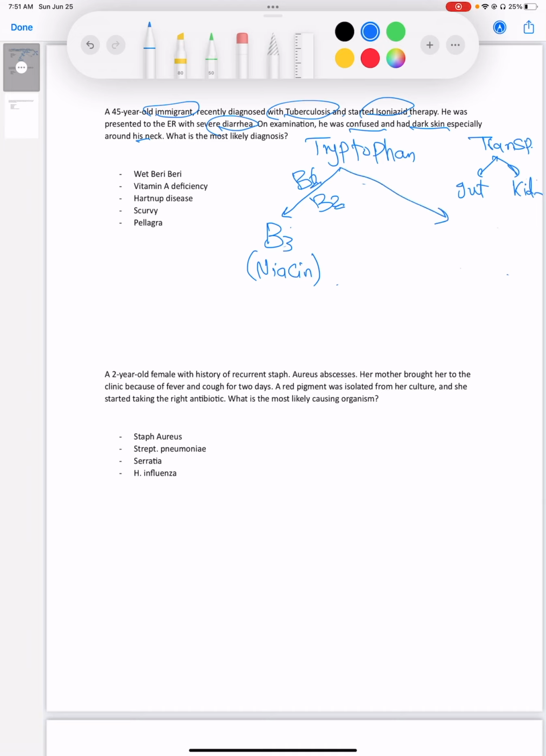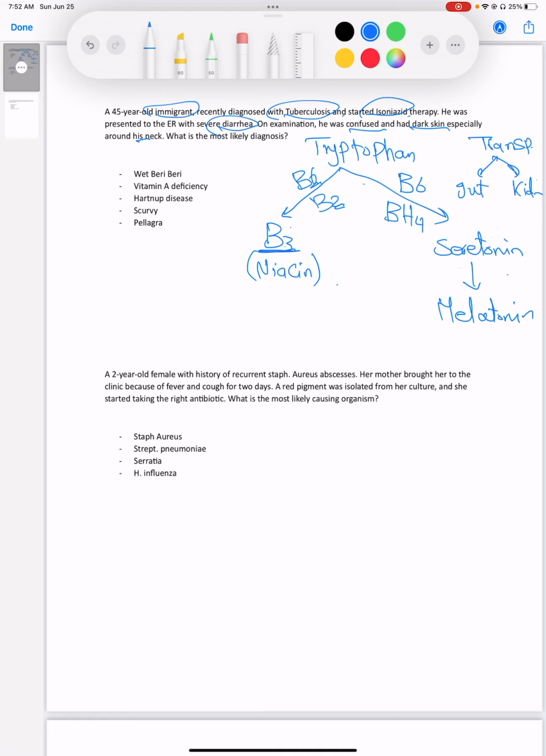And tryptophan also gives serotonin. And serotonin later on can be converted to melatonin, right? And we need two vitamins here as well, B6 and BH4. Okay, so we have B3 deficiency.